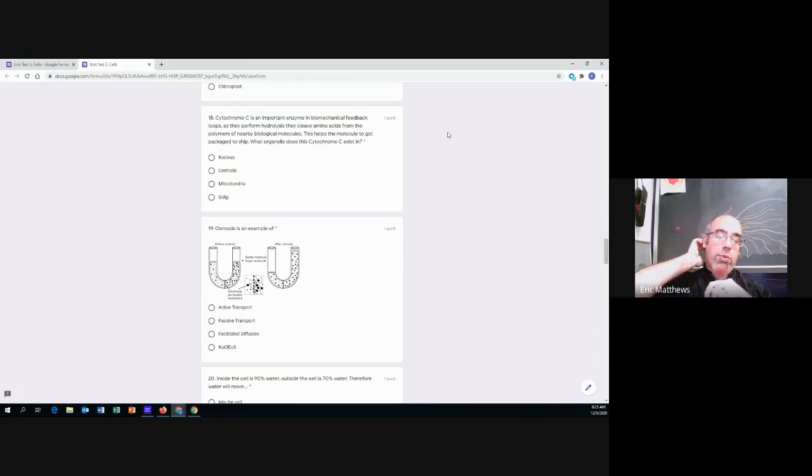Number 18, this one is very strongly a Regents style question. So there's going to be a lot of specific language in it, but focus on what the question is.